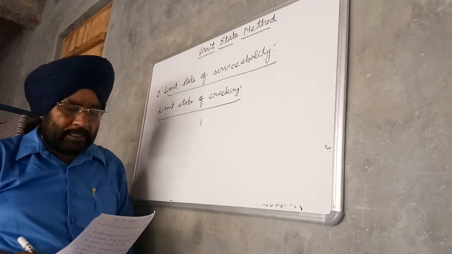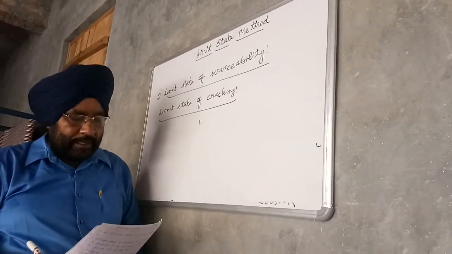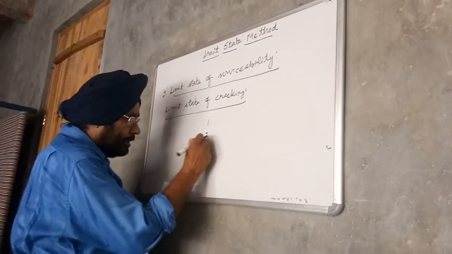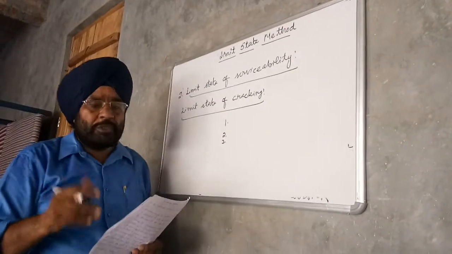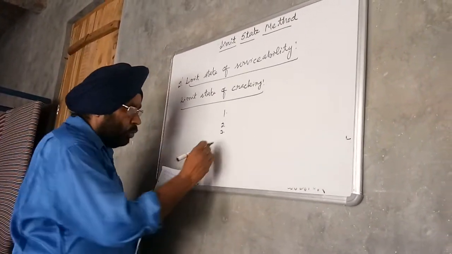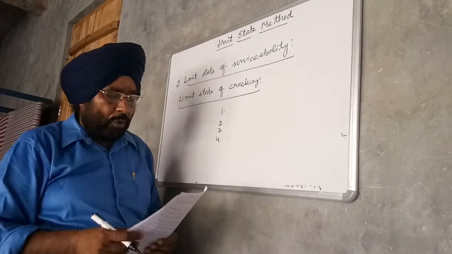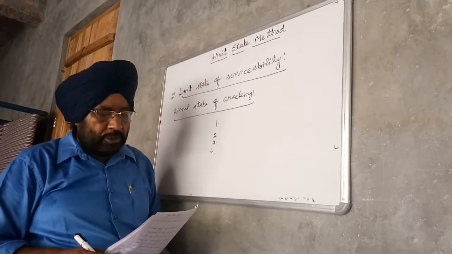Second, it creates feeling of lack of safety. Third, it creates leakage problems. Fourth, it leads to corrosion problems affecting the durability of the structure.